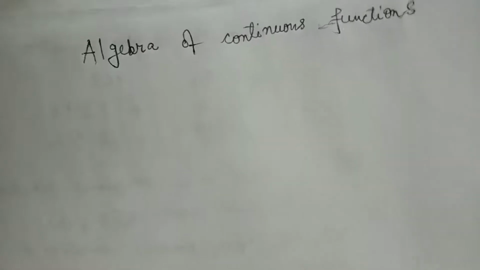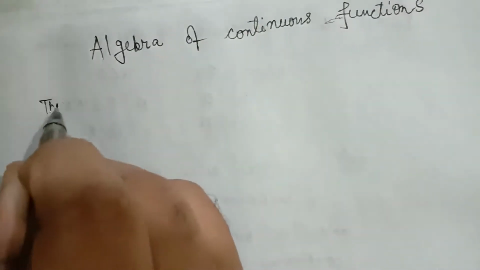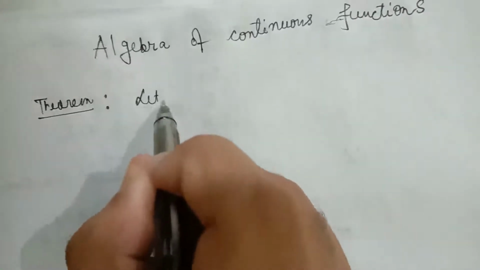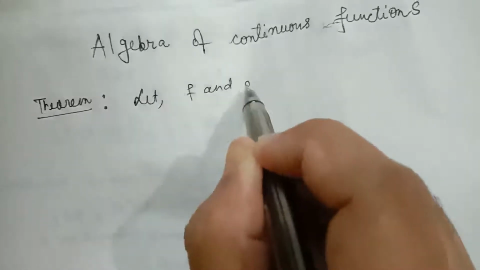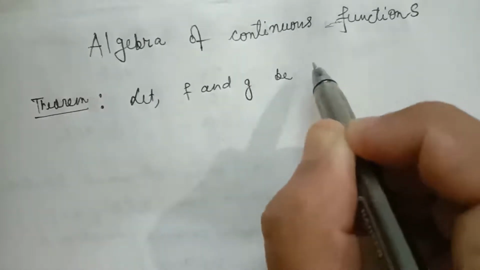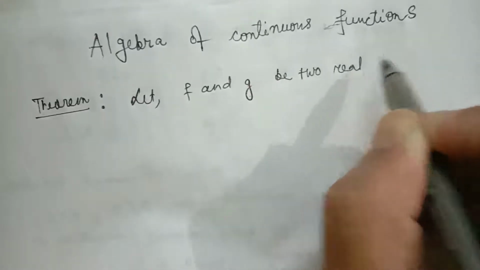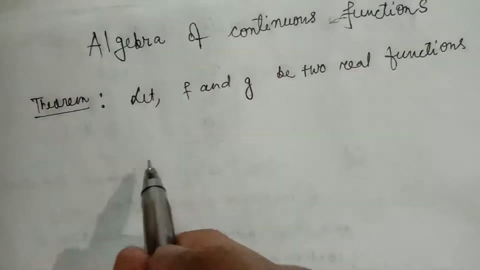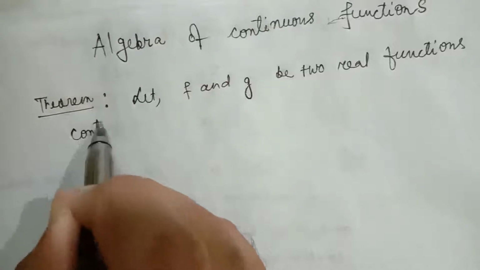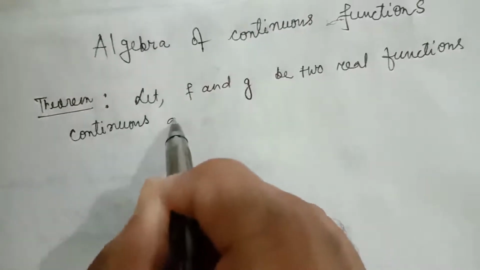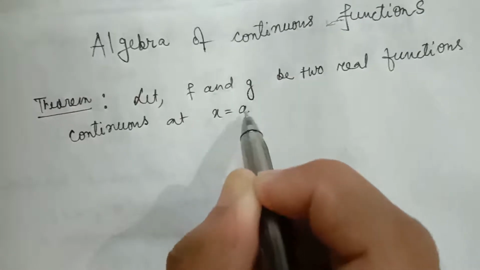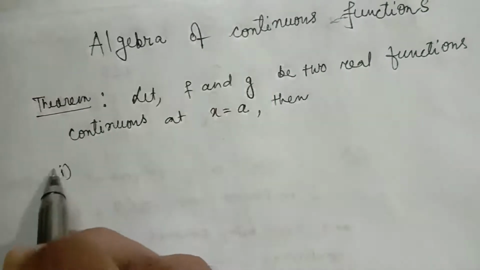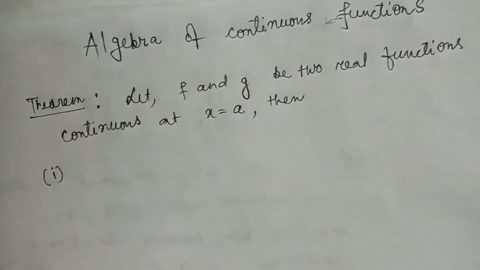First of all, let me write one theorem. Let f and g be two real functions. Real function means real valued functions, continuous at x equal to a. Then number 1, f and g are two real functions continuous at x equal to a.